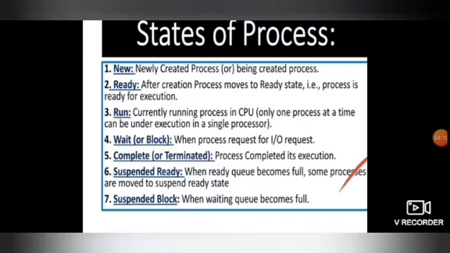Suspended ready means that when the ready queue becomes full, the next process coming into the ready state will move into a suspended state. Next is suspended block. When the waiting queue is full, the next process moving into the waiting queue will fall into the suspended block.